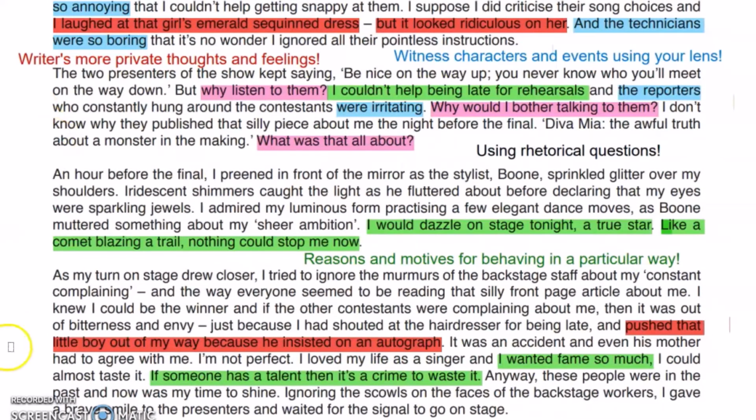And another similar example of private thoughts and feelings is that I pushed that little boy out of my way because he insisted on an autograph. You cannot admit this thing publicly. So you can write in your diary as a private thought because you know nobody would read it. So you're pushing somebody because that little boy was asking you for an autograph. This is not a good gesture. This is such a gesture that you should not give publicly, but you admit it.